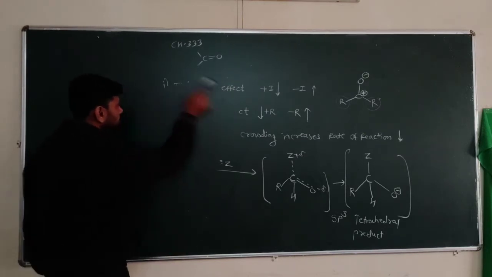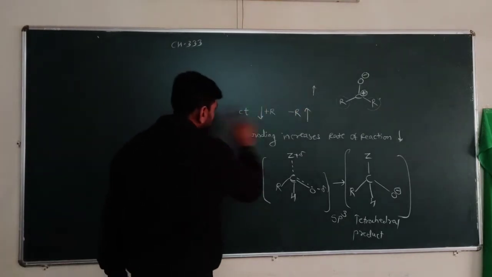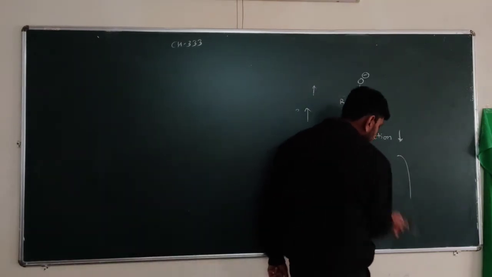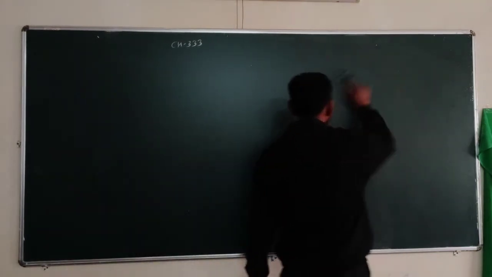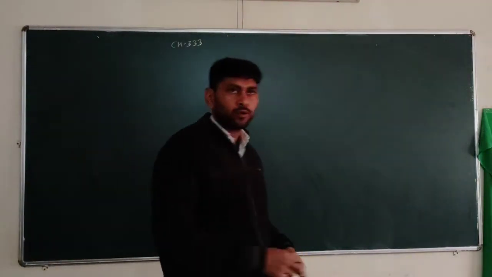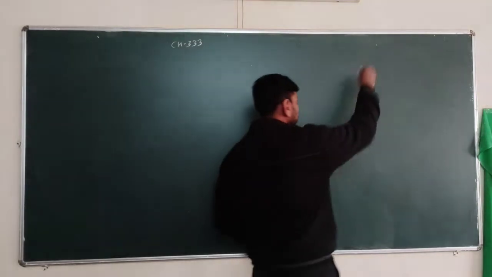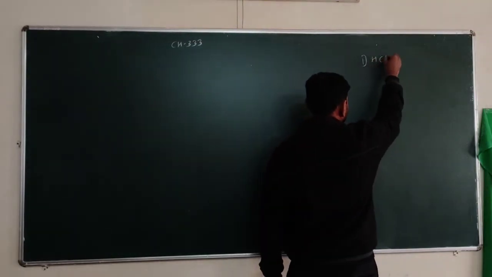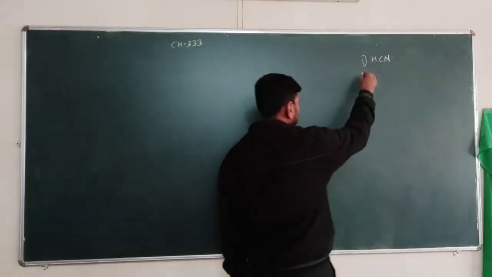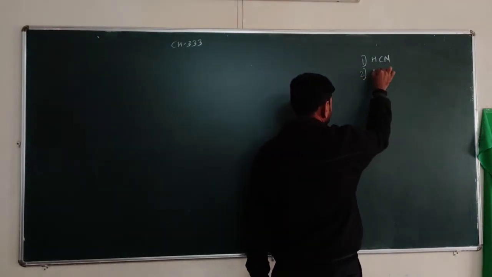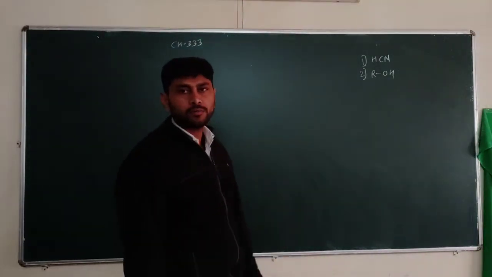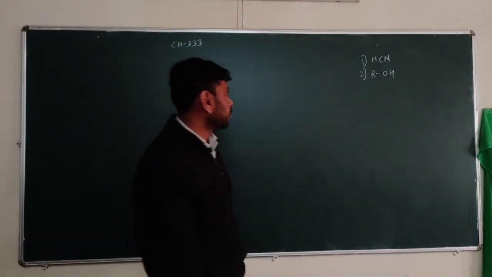So these are the factors. Now we have to discuss the actual reactions: addition reactions of carbonyl compounds. Which reactions do we have to study here? We have to study 4 to 5 types of reactions. First, the addition of HCN via cyanohydrin formation. Second, the addition of alcohols: acetal formation, hemiacetal formation, ketal formation.